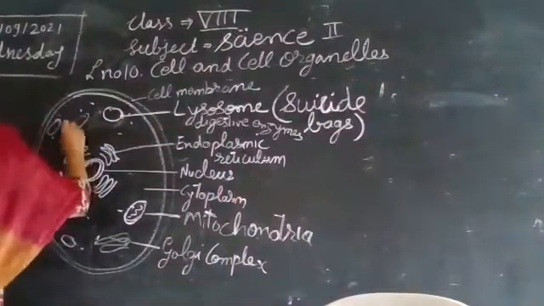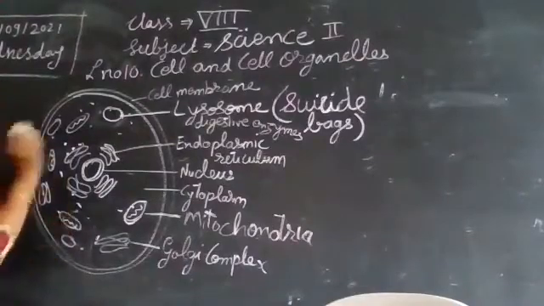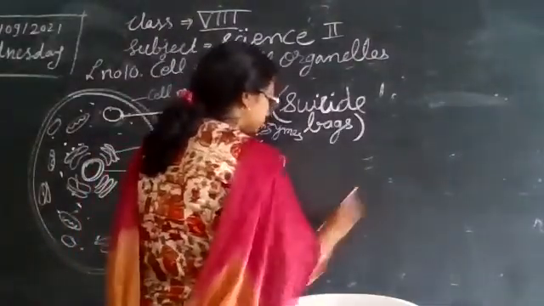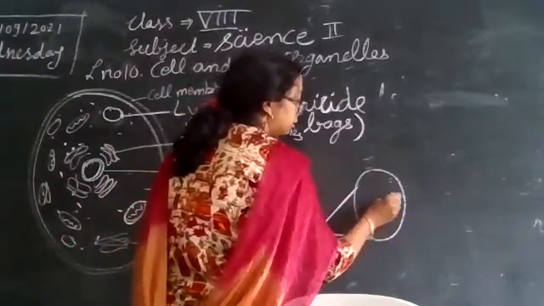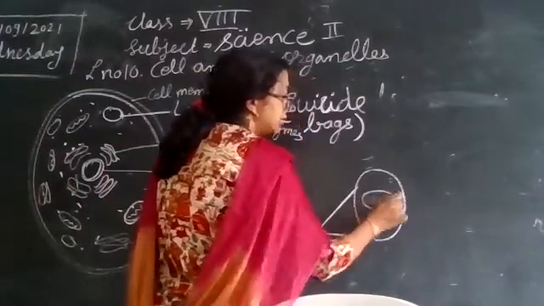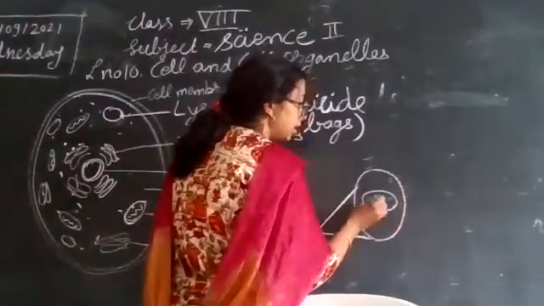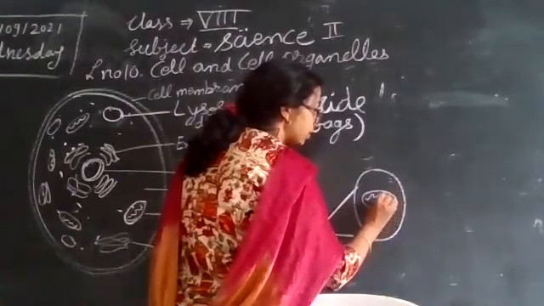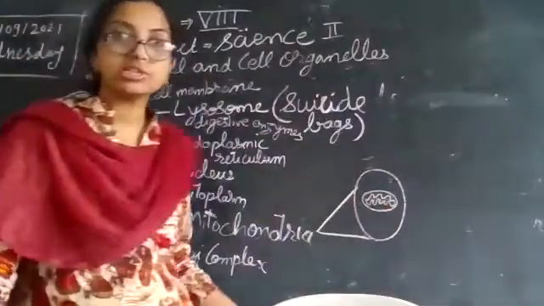There are many mitochondria in one cell. The detailed structure of mitochondria that we are going to study is seen in the microscope. If you observe, we find that it is a double layered structure. This is the outer layer, and inside it there is a folded structure like this. So the mitochondrion is a double layered structure.